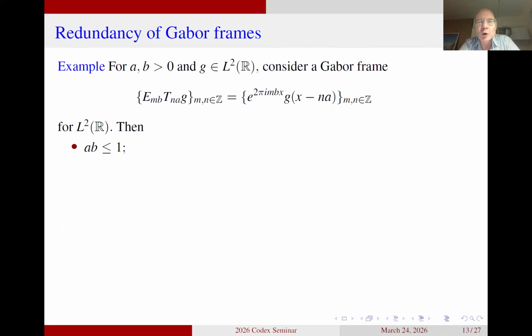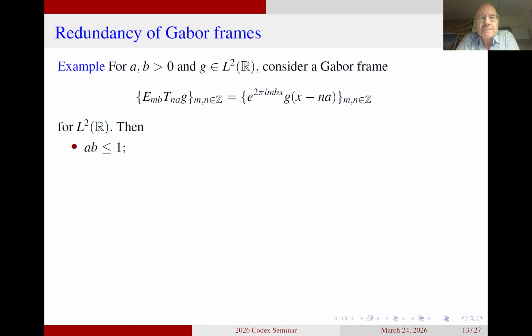So if you, for example, look at Gabor frames, what is a Gabor frame? This is a collection of elements in L2 that you get by fixing a function in L2 and then acting with a collection of translation operators and modulation operators. So you can see in my notation, I call it E_mb T_na acting on g. Usually, in most of the literature, people are actually not using the letter E for the modulation operator. They're using M instead.